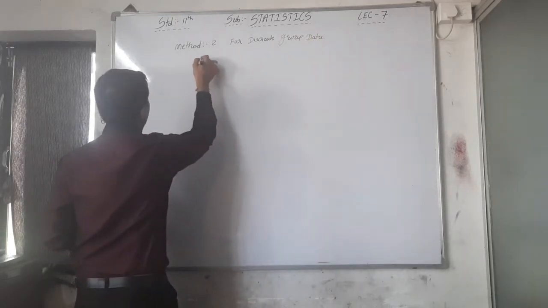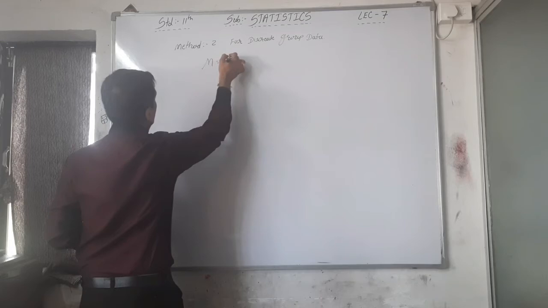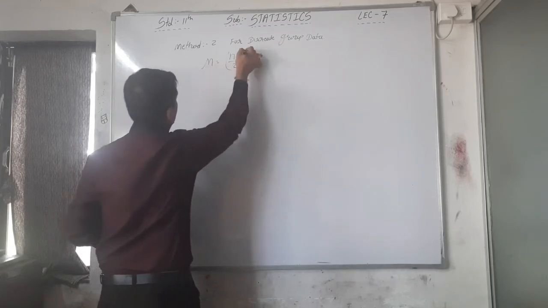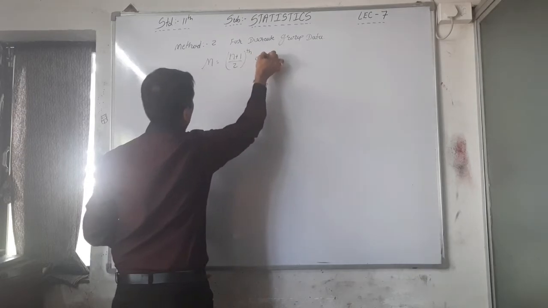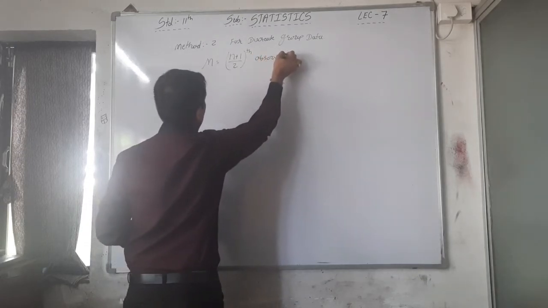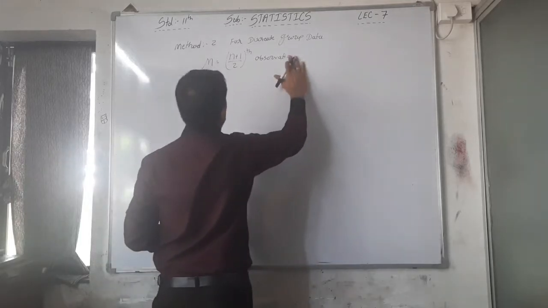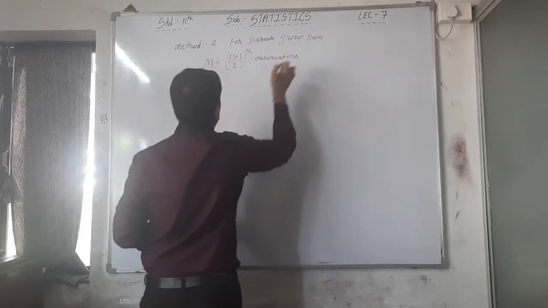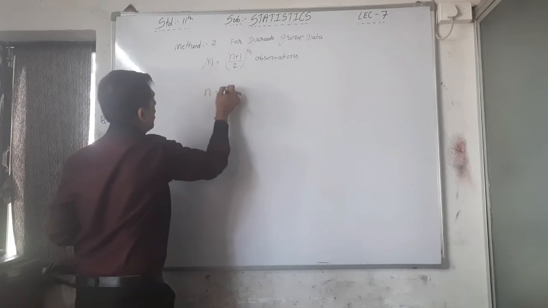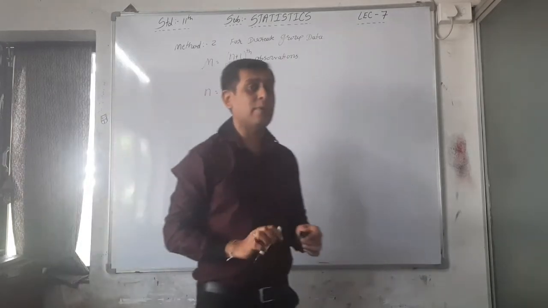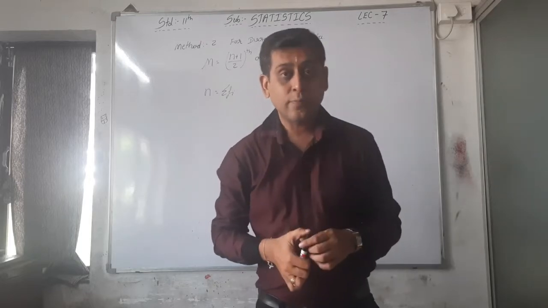What is that? M is equal to (n plus 1) by 2 observation. See, the formula is not changed, but here n is equal to what? Sigma fi, because here frequency is given, because it is group data, right?